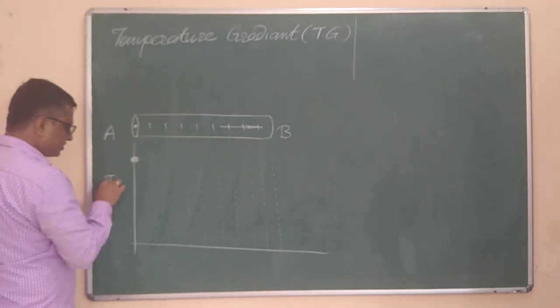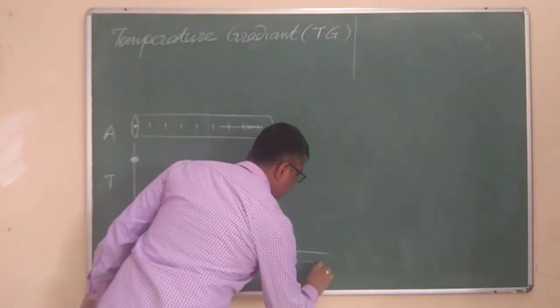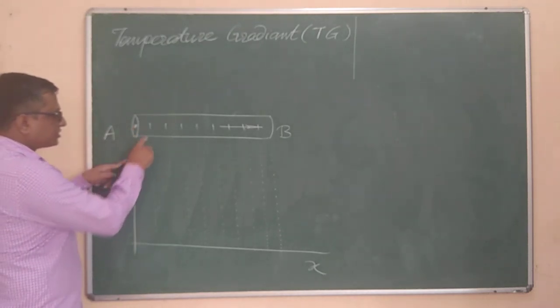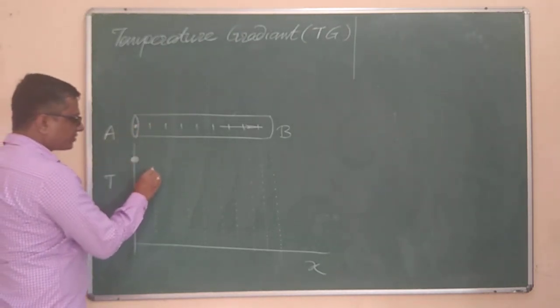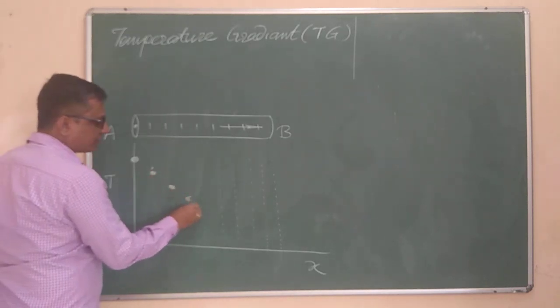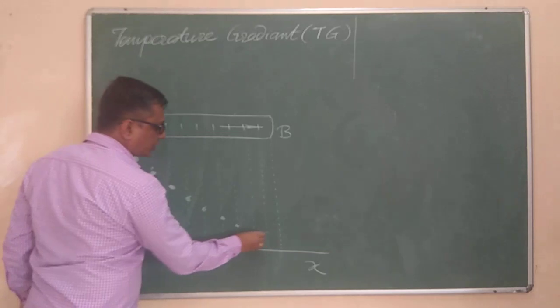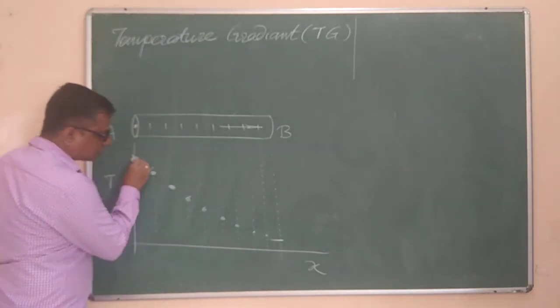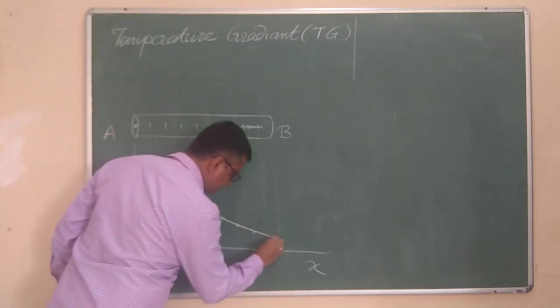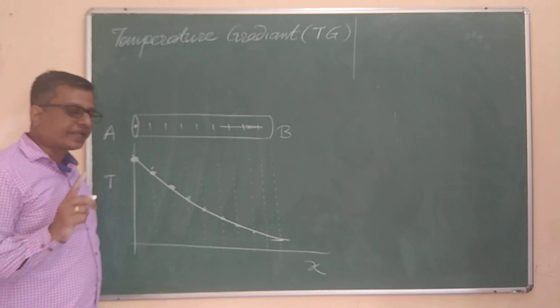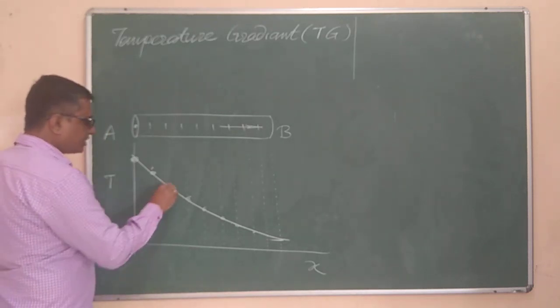See, this is the variation of temperature with respect to the distance x. The temperature at this end is this much. The temperature at the next point is maybe somewhere over here, and at this point somewhere over here. If I keep on plotting these points and join all of them by a smooth curve, I will get a curve like this. Now take the slope of the curve at any point, let us say at this point.